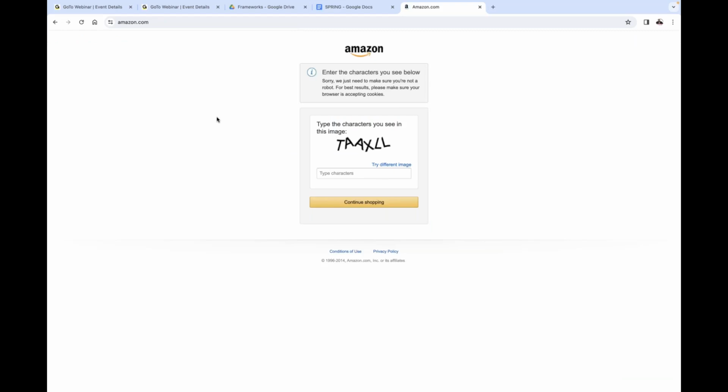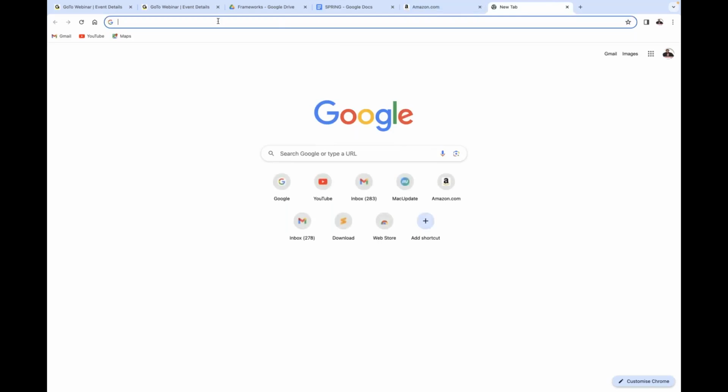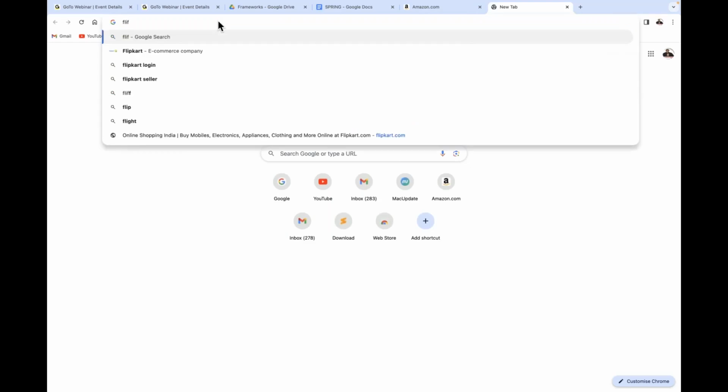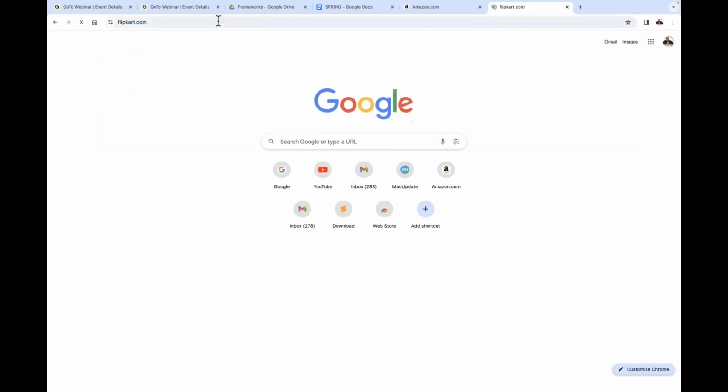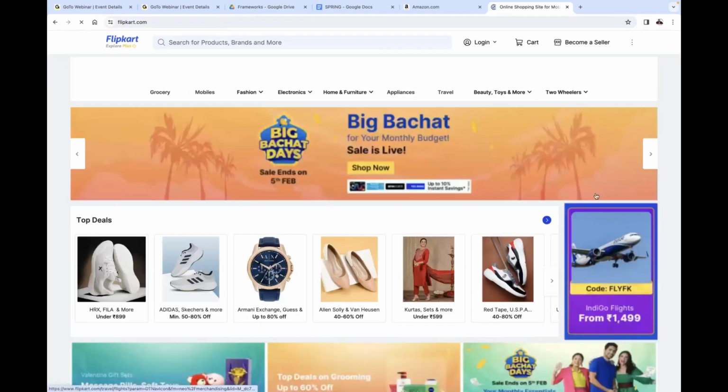Any other site, sir? Any example for it? Simple websites are required now. Just open it. Flipkart. Spelling is important. Right, now see this one.